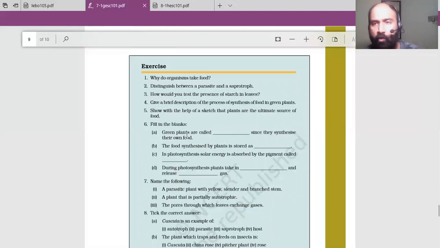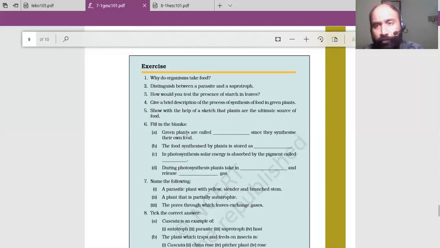Listen to me, listen to the answer and copy it. Fine, clear? First question: Why do organisms take food? Answer is, what is the answer? First I will describe, then I will tell you.